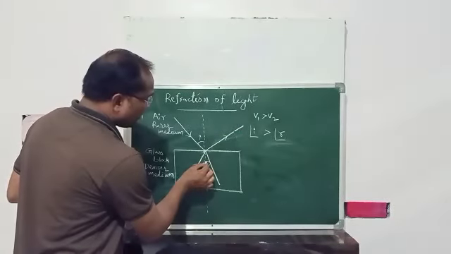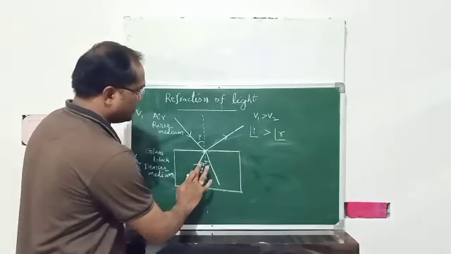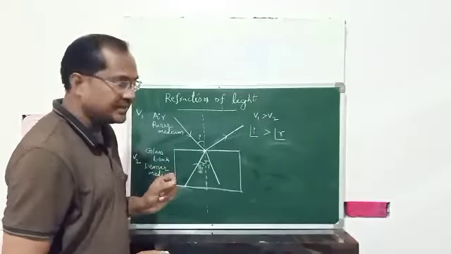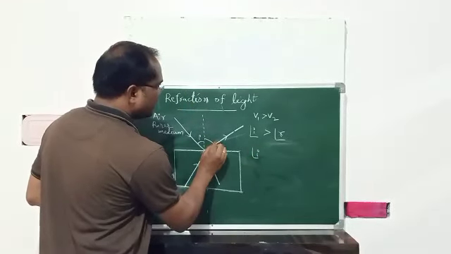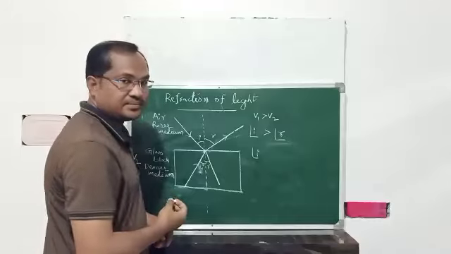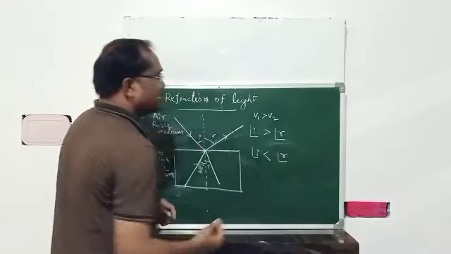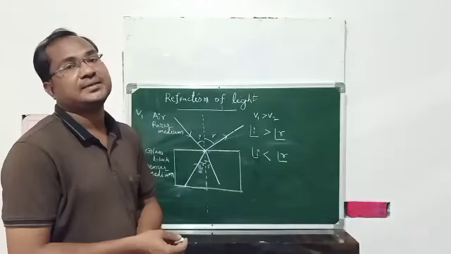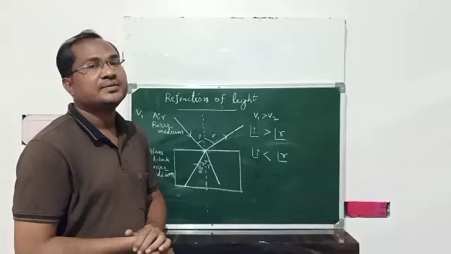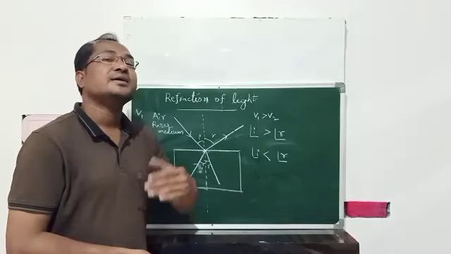So if this is the angle of incidence I, and this is the angle of refraction, here the angle of refraction is more than the angle of incidence. These are the two cases we can discuss about the angle of incidence and angle of refraction.